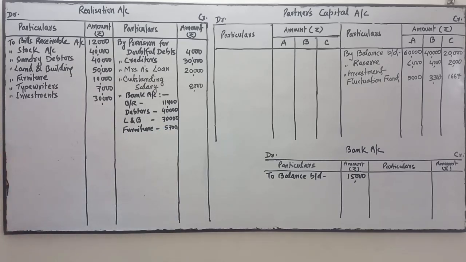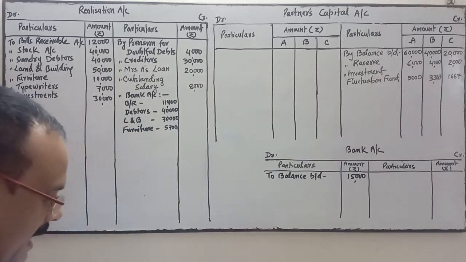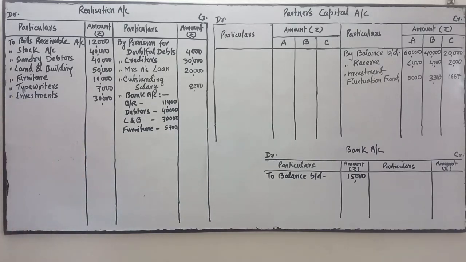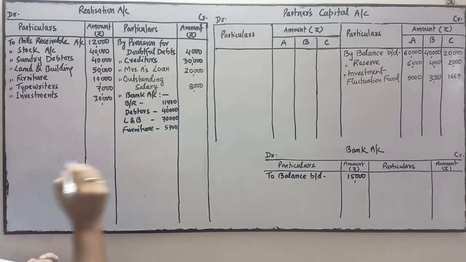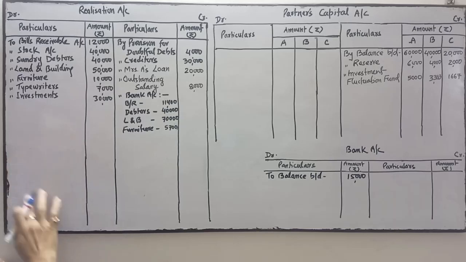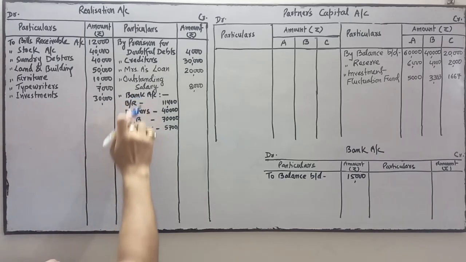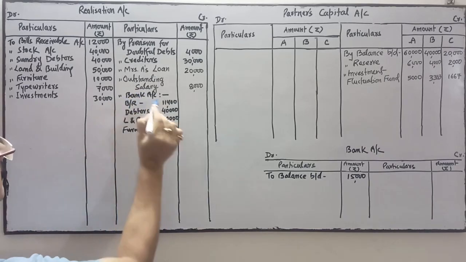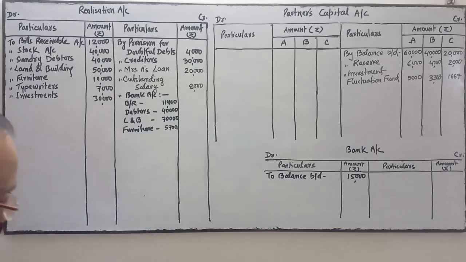Now typewriter was taken over by A at an agreed valuation of 5,000. So we will write it next. Just keep it in your memory. I want to complete these bank details first. Which assets are realized through bank?